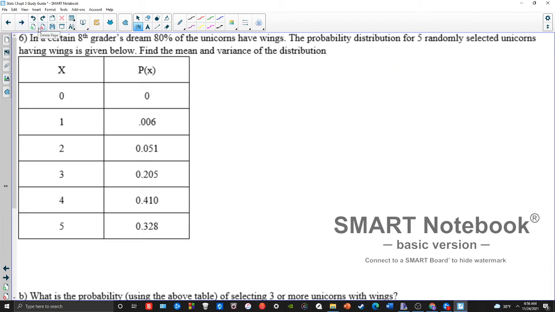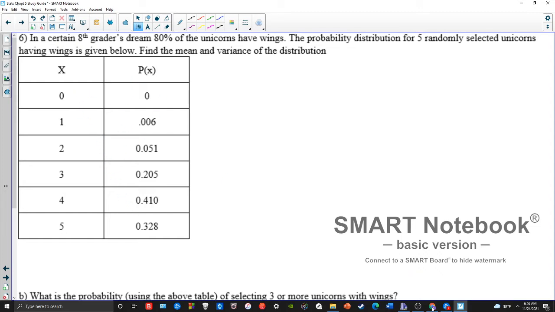It says in a certain 8th grader's dream, 80% of the unicorns have wings. The probability distribution for 5 selected unicorns is below. Find the average and the distribution. So again, we can do this kind of like what we did before, because it is a probability distribution, we have the table.